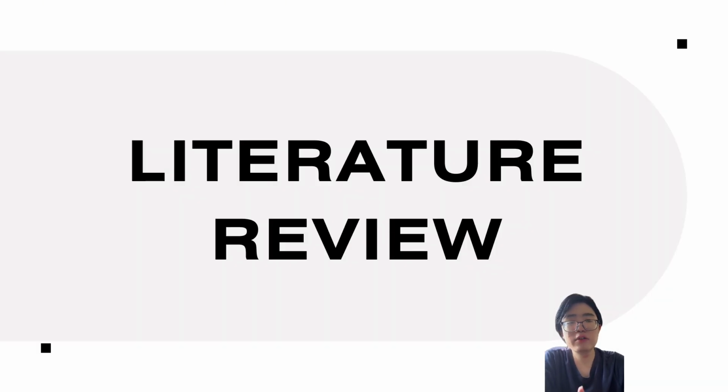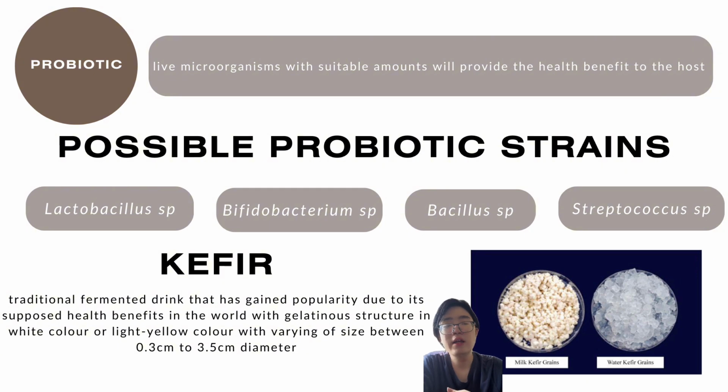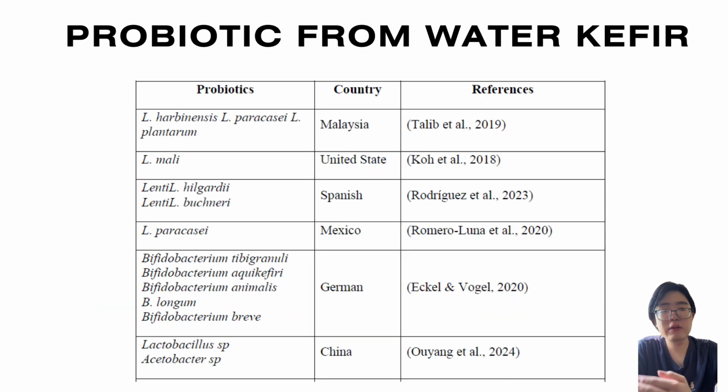And this is the literature review. The main literature review is about probiotics and also kefir. The definition of probiotic is any live organism that provides health benefits to the host, especially humans. The possible probiotic strains that I found include Lactobacillus species, Bifidobacteria, Bacillus, and also Streptococcus. Finally, about kefir: kefir is a fermented milk, a fermented food, with many probiotics beneficial to humans. There are two types of kefir, milk kefir and water kefir. This is a possible probiotic from milk kefir, and this one is from water kefir.